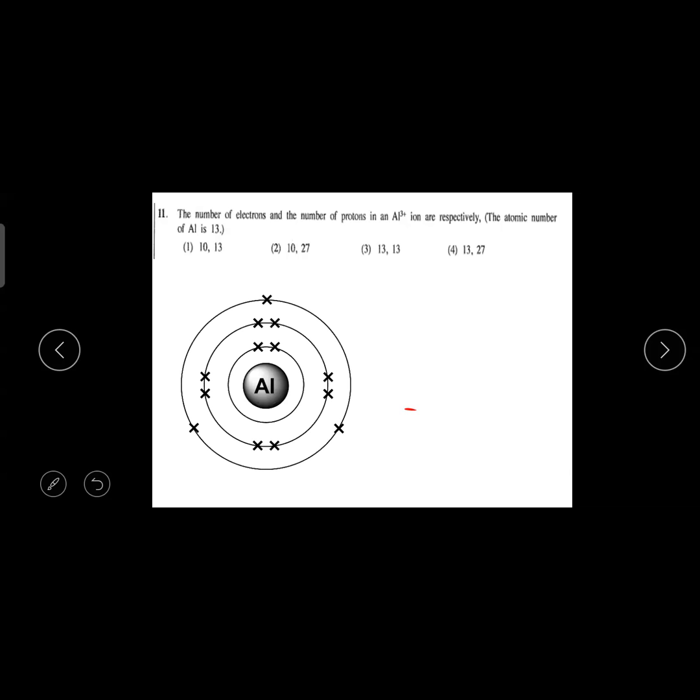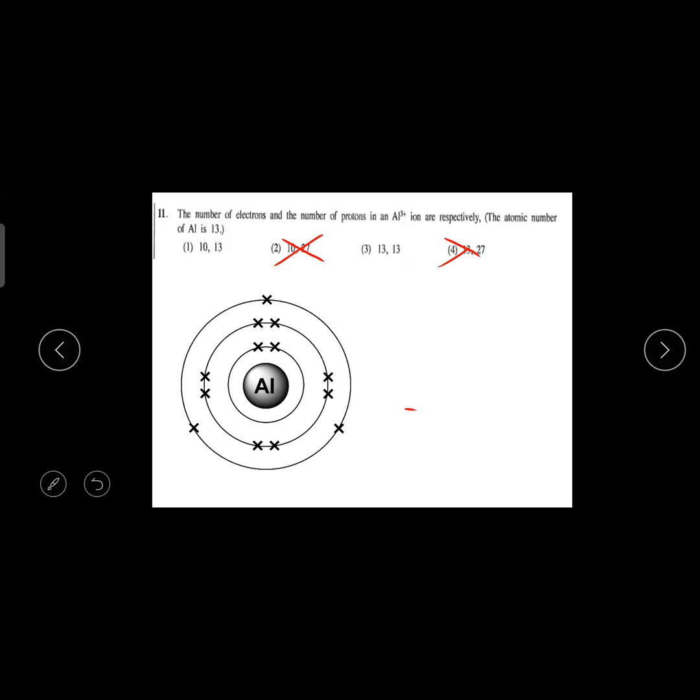proton number never changes. So aluminium is atomic number 13. That means proton number is 13. So the second answer should be 13. First they're asking electron number and proton number. Here the second answer is 27, wrong. Here also 27, wrong. So 13, 13 can be the answer.